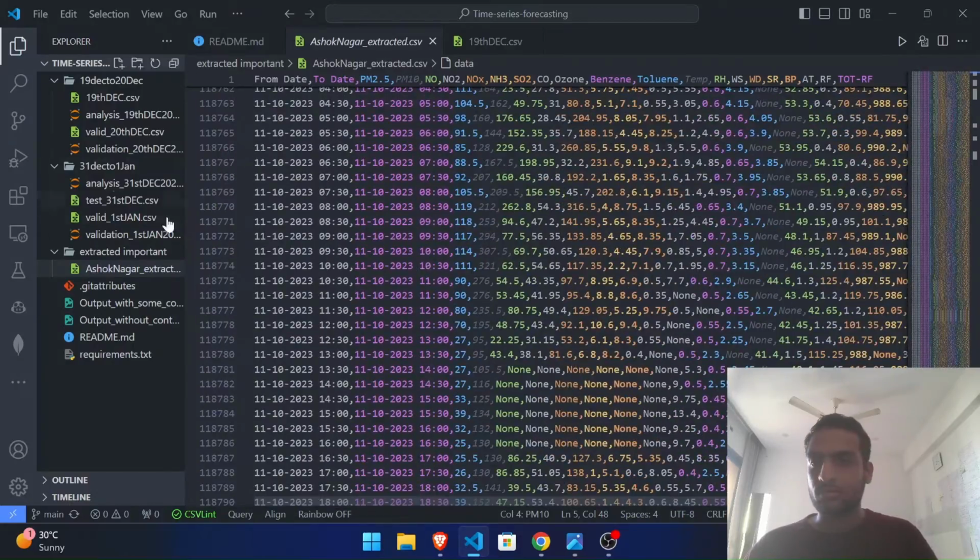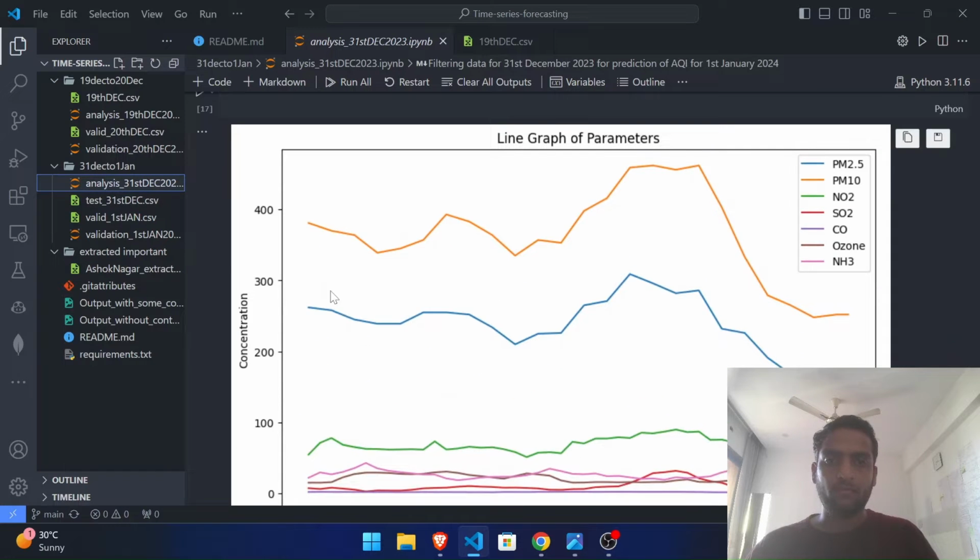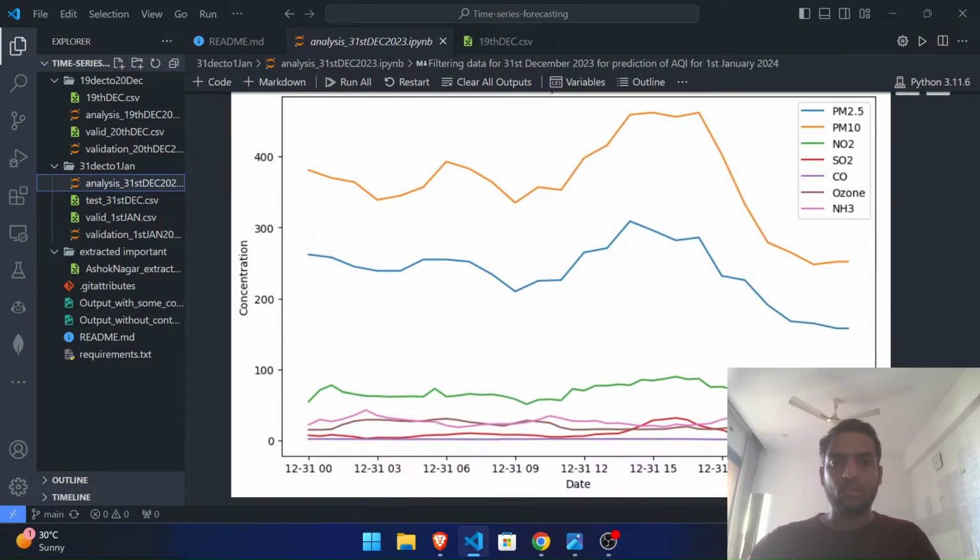So for example, what we are doing here is we're understanding how every particle matter is ranging in a particular year. This is a particular day. So on 31st December, at every half an hour point, we sampled that what particular matter, what SO2 levels are on that particular hour.